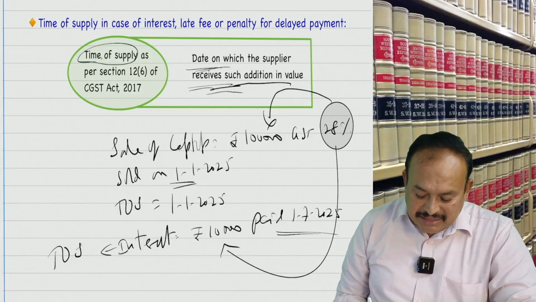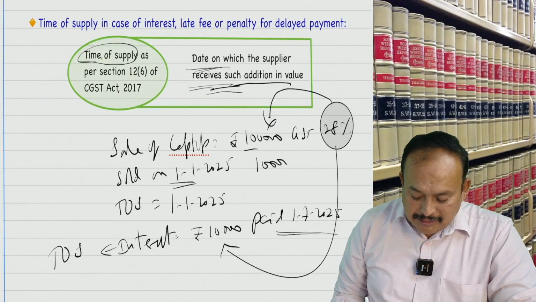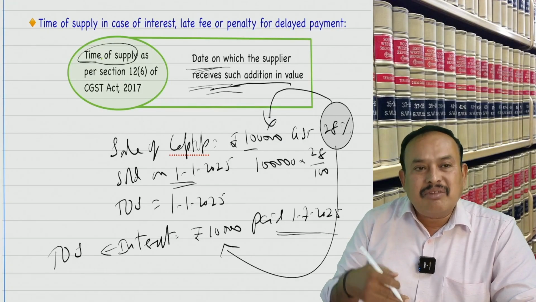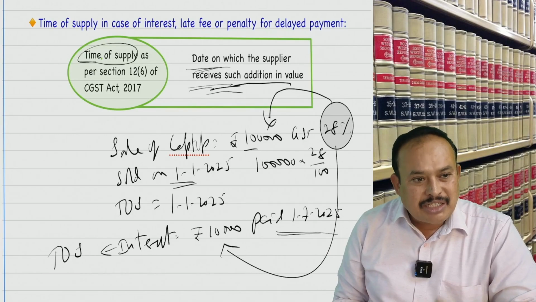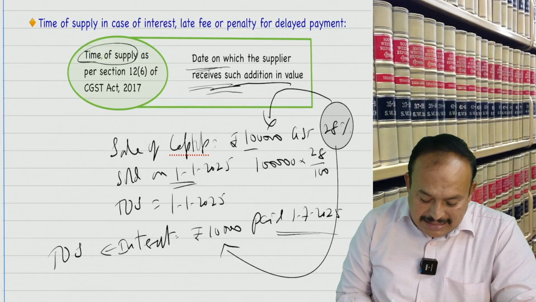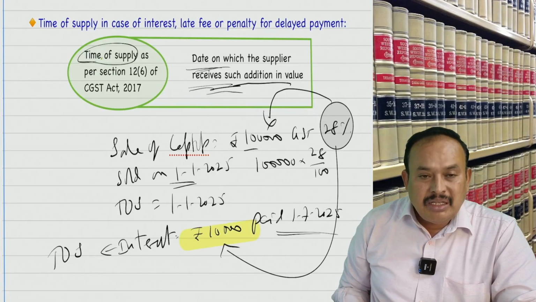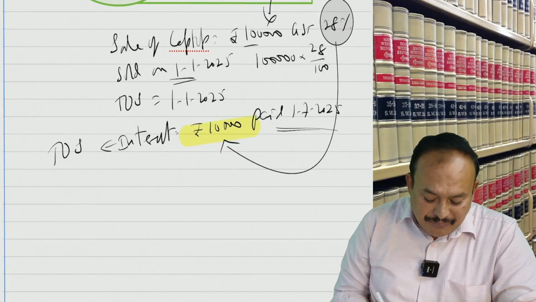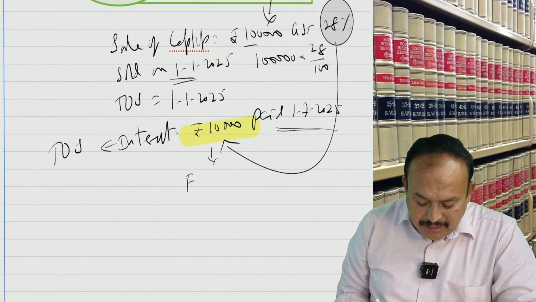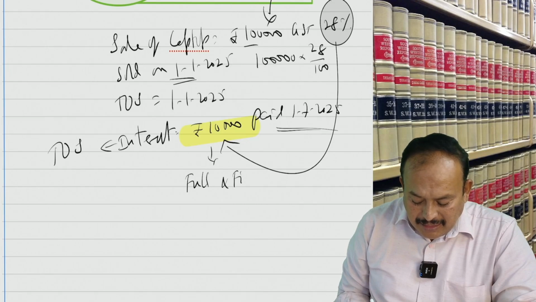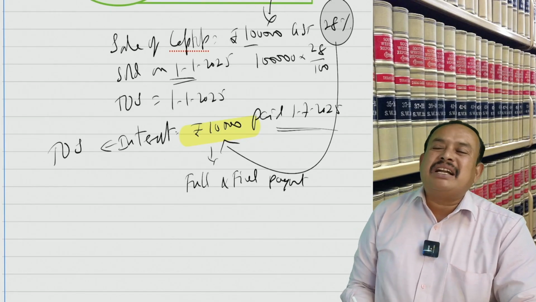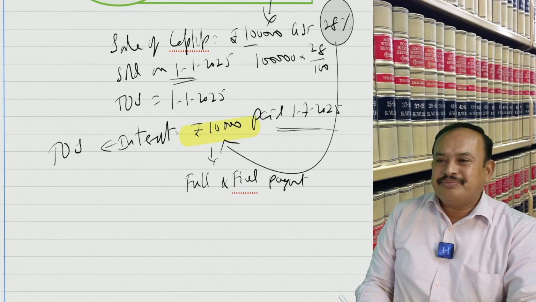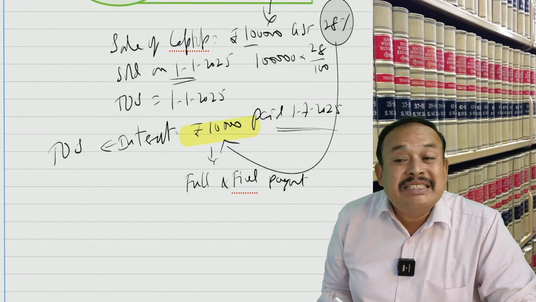When you apply the GST here, 1 lakh into 28 by 100, because you issue a tax invoice with tax separate, correct? When the interest is received by you, which is a full and final payment, for such full and final payment, the buyer generally is not going to pay GST on that.